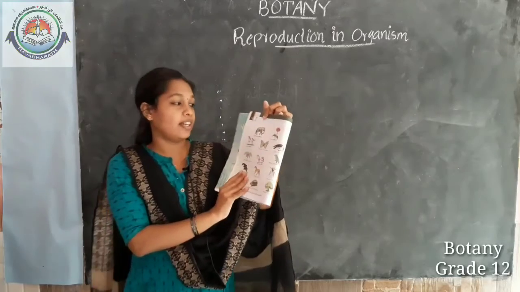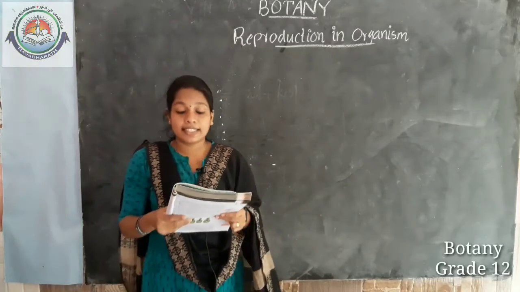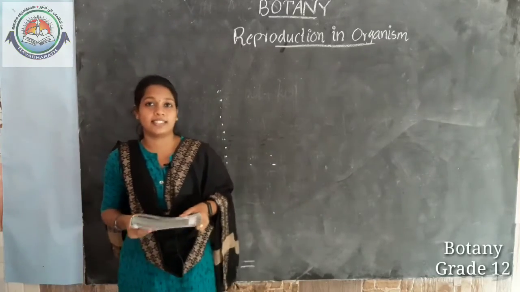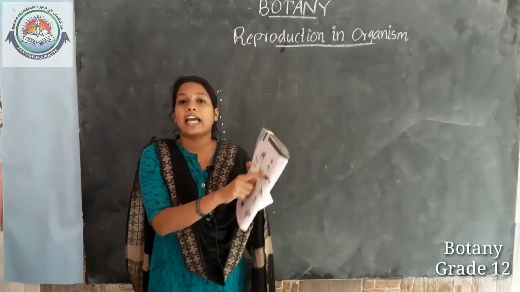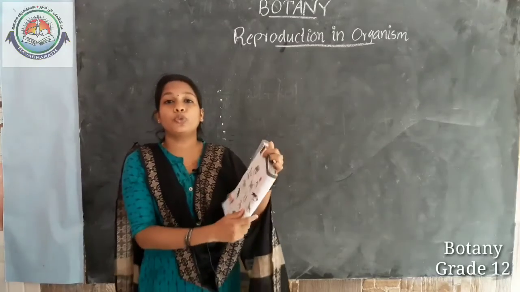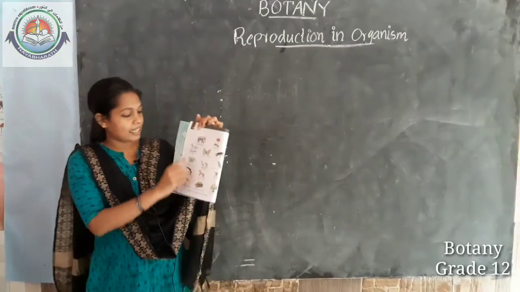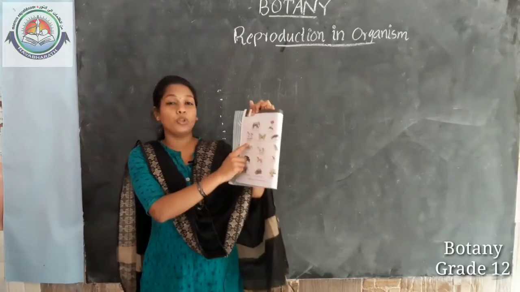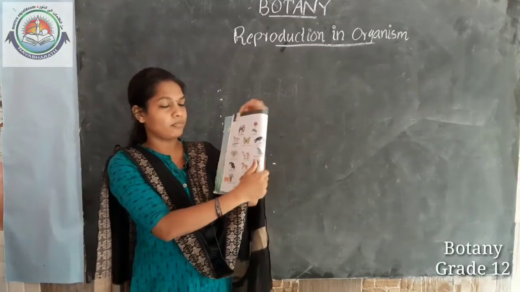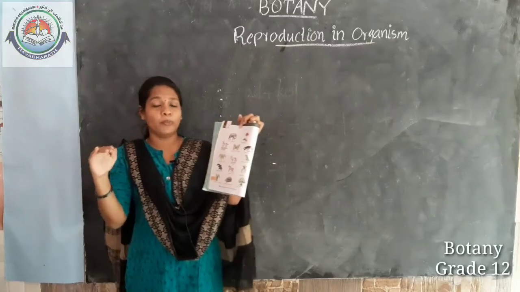For elephant, the lifespan is 60 to 90 years. In the case of rose plant, it is 5 to 7 years, and in the case of dog, 20 to 30 years. It is an approximate value.